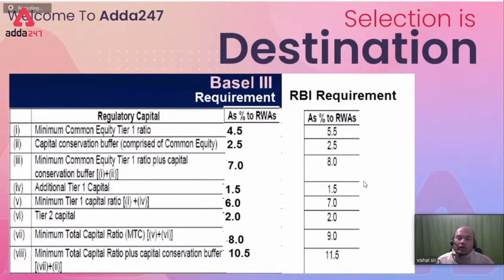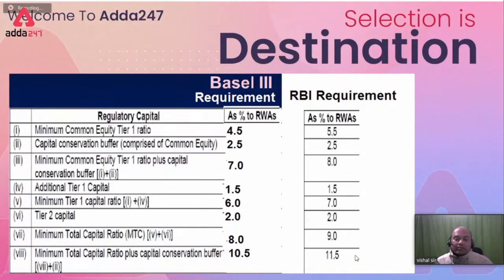Okay. So what are the requirements now as per Basel and as per RBI? This we have covered many times earlier also. Minimum CET is 4.5 as per Basel and as per RBI 5.5. So you'll have a question, which should I follow? You should follow RBI requirements for banks.